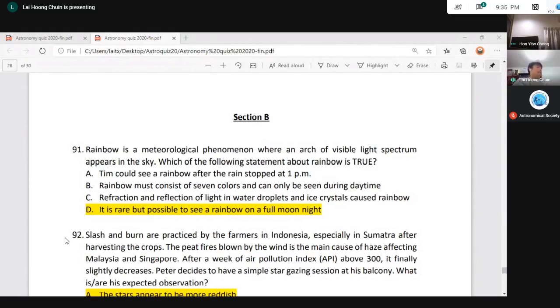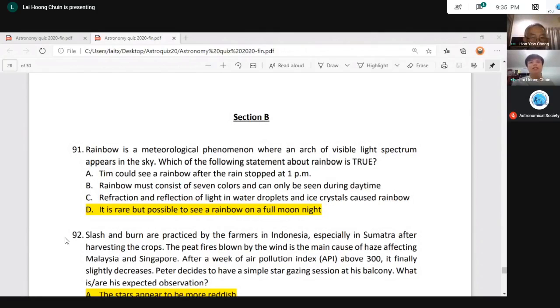Question number 91 says a rainbow is a meteorological phenomenon where an arc of the visible light spectrum appears in the sky. Which of the following statements is true about rainbows? Statement A says Tim could see a rainbow after the rain stopped at 1 p.m. For a rainbow, we first have to understand the physics behind it. The physics behind a rainbow is refraction and reflection.